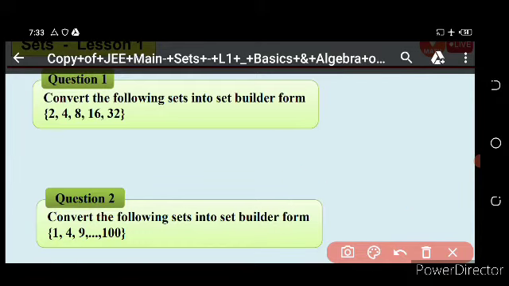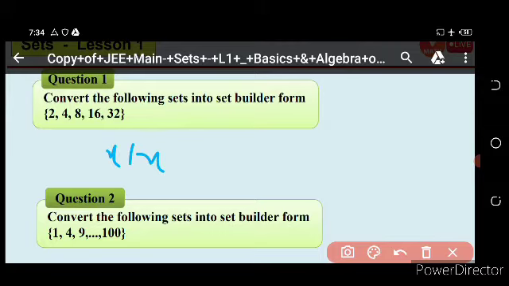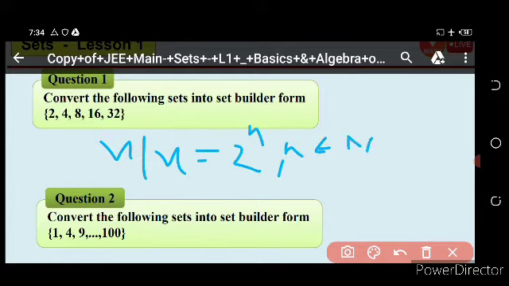So this can be written in the set builder format, that is, x such that x belongs to natural numbers, x is equal to 2 to the power n, where n belongs to natural numbers and 1 less than or equal to n less than or equal to 5.